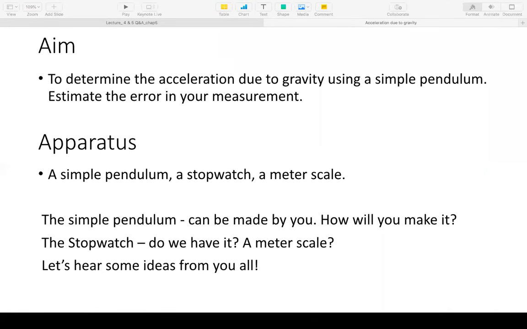Now, what about the stopwatch? This is a simple one. What is the stopwatch that you will use? Do you have a stopwatch? Phones. A normal phone, can we use it? Yes, everybody has a normal mobile phone, and almost any mobile phone of today's day and age will have a stopwatch in it. So please use that. Meter scale.